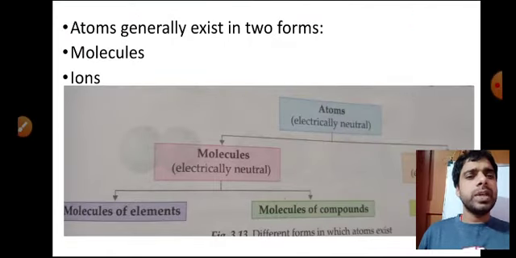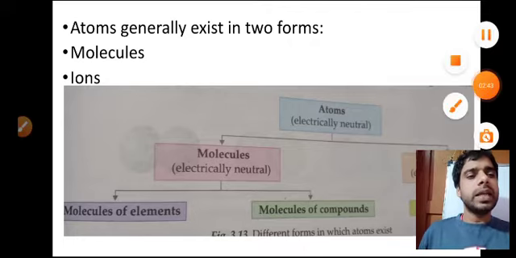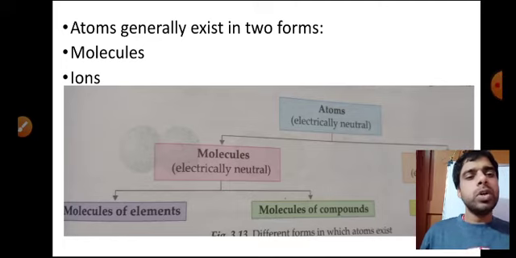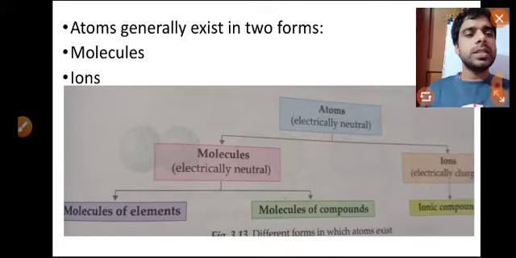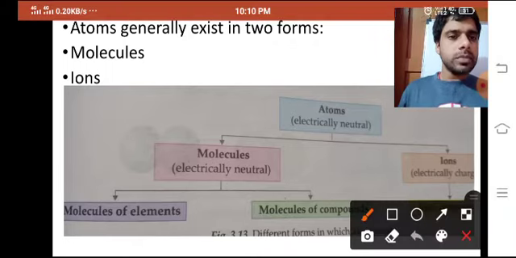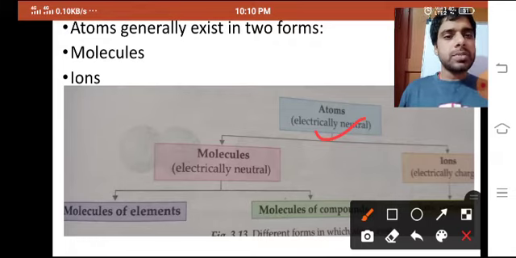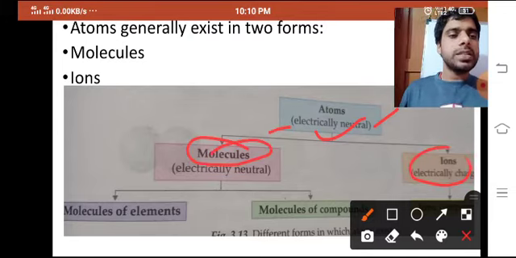Here, in the second slide, you can see atoms generally exist in two forms. Here it is clearly given that atoms exist in two forms. First of all, molecules, and second, ions. Here the classification is actually given. Atoms are electrically neutral. Electrically neutral means no charges are there, no positive charges, no negative charges. So atoms are electrically neutral. Further, they are categorized into molecules and ions.